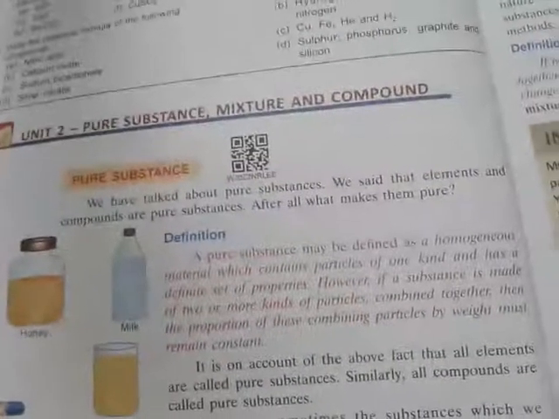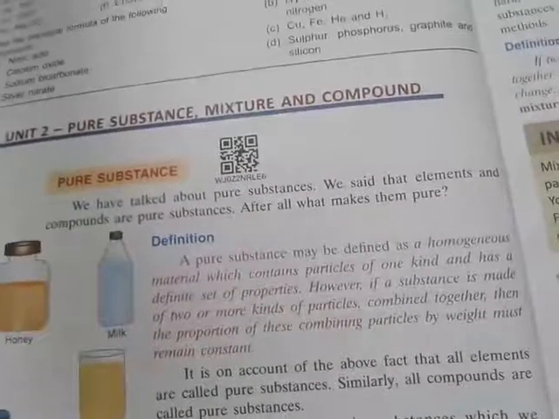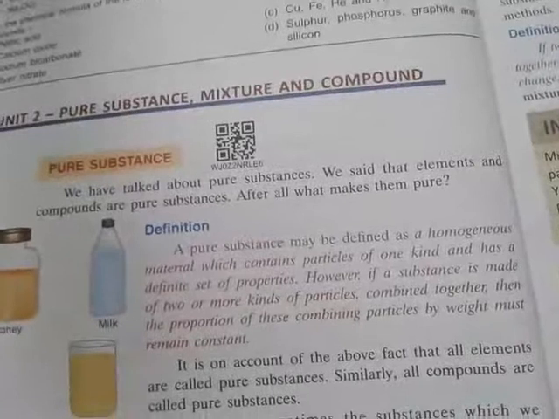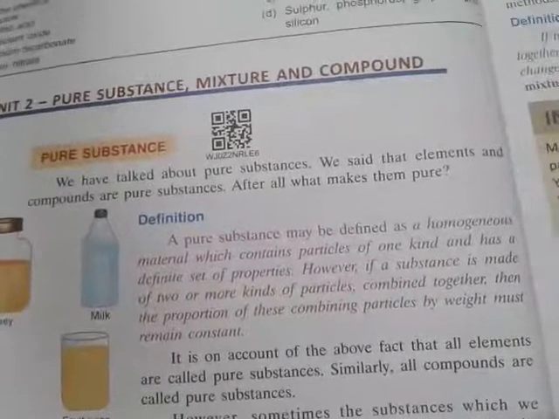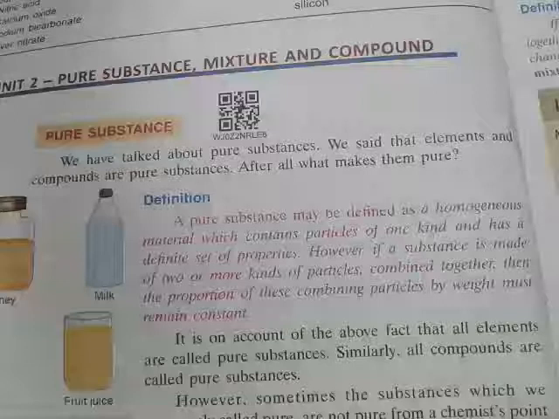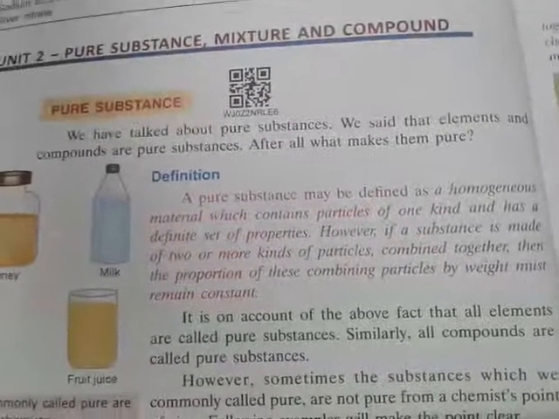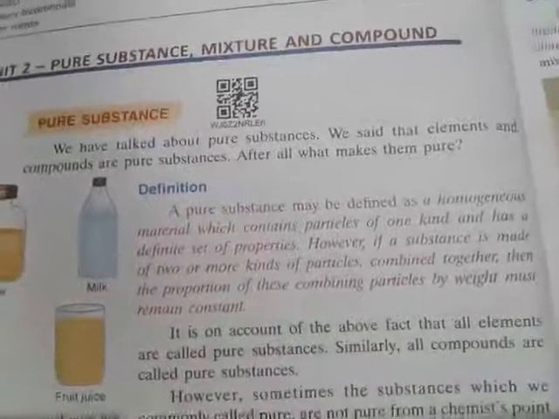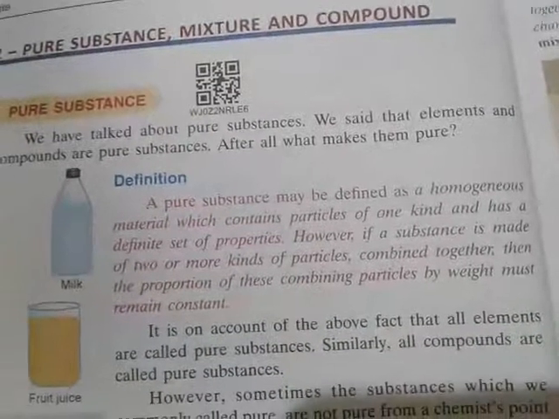That means this definition is telling us that the substance which is formed by only one kind of particle has a definite set of properties. Suppose a hydrogen is combined with another hydrogen, then the property of one hydrogen is similar to the other hydrogen, and the weight also remains constant.